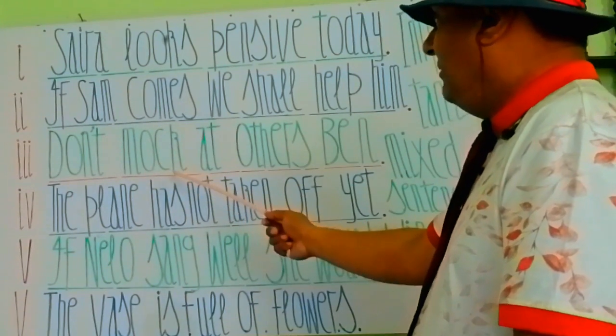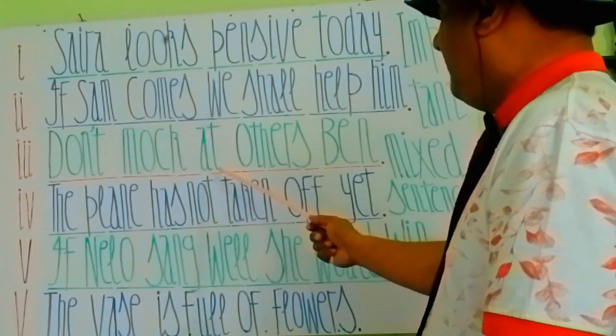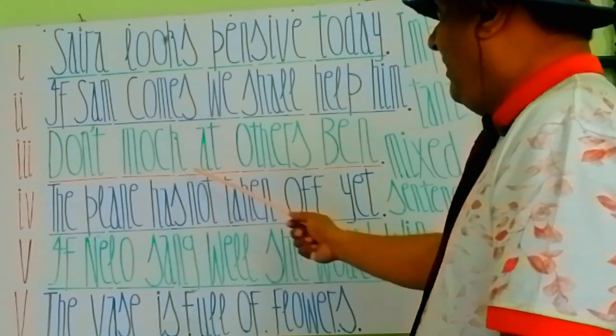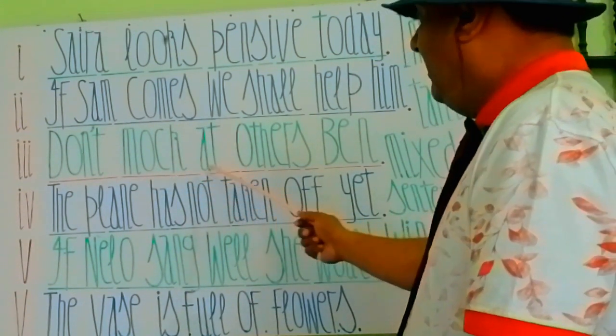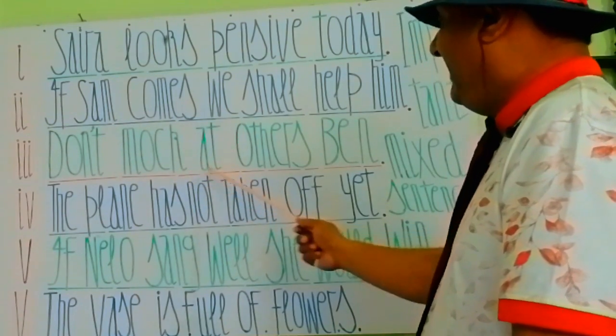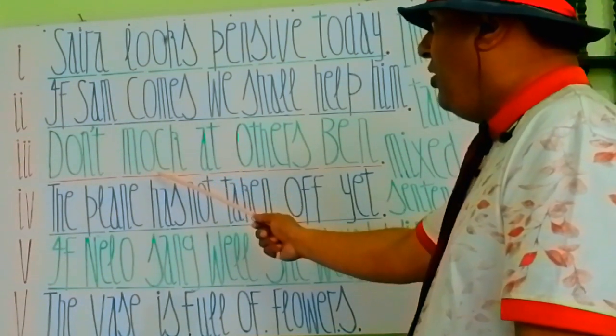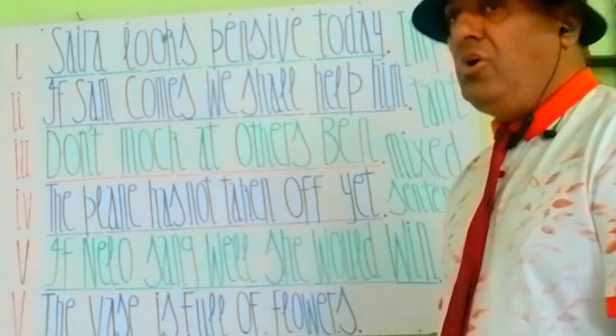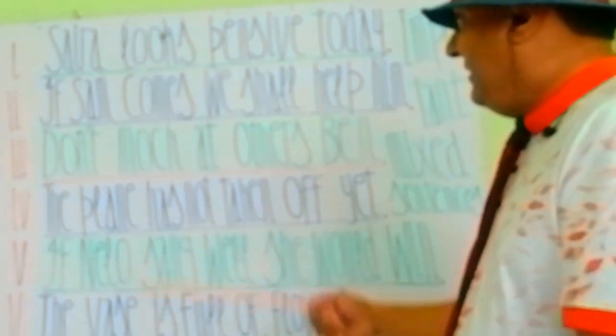So mock is a verb and at is a preposition. Combining both a verb and a preposition, it's called a phrasal verb. Mock is a regular verb: mock, mocked, mocked. My students, mock is a regular verb, and we add at with it by rules. So mock at means to laugh at others, to make fun of others. So mock at is a phrasal verb.